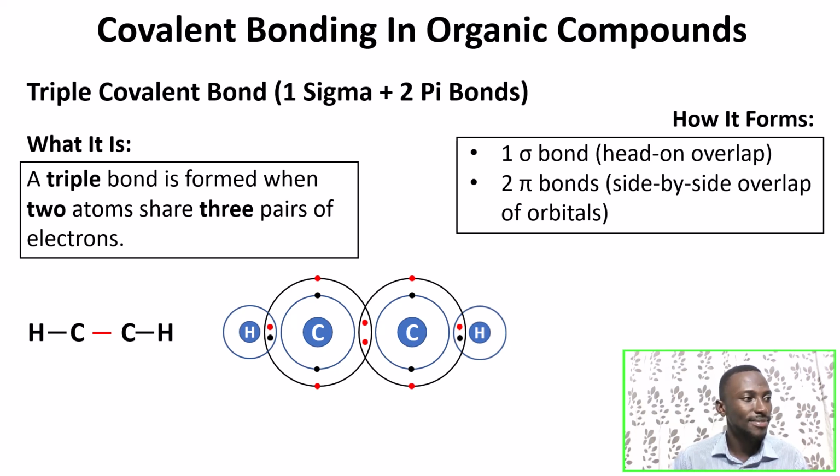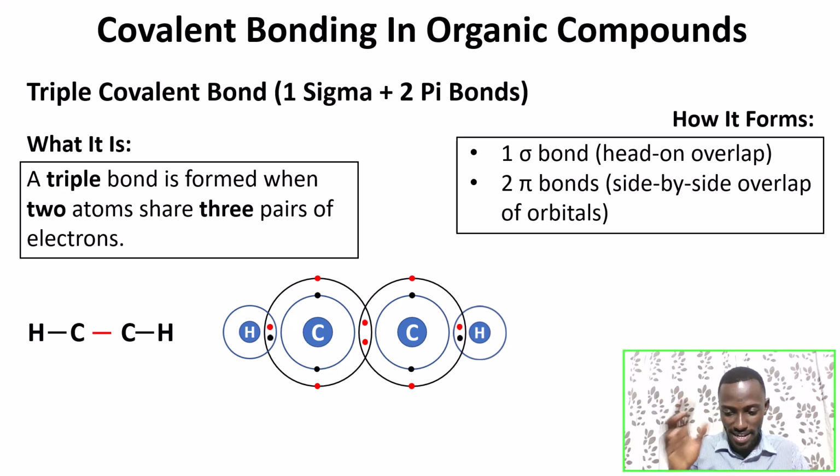But does it end there? No. What happens? Do we have any other electrons out there? Yeah, there are 2 electrons on each carbon. So each carbon has 2 unpaired electrons, and in total I have 4 unpaired electrons. So this is what happens.